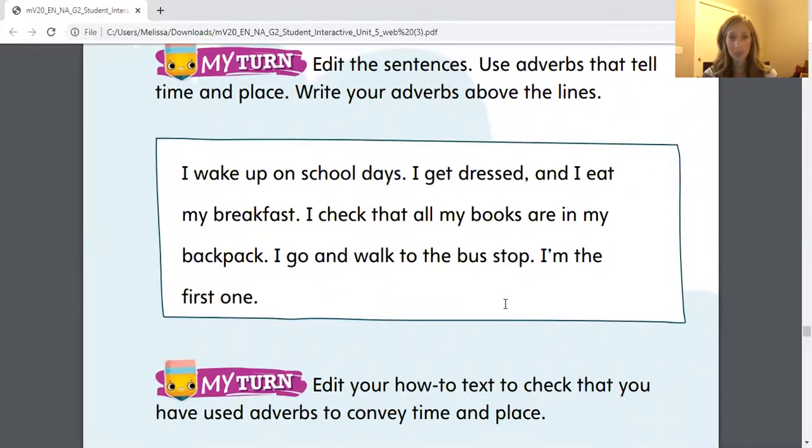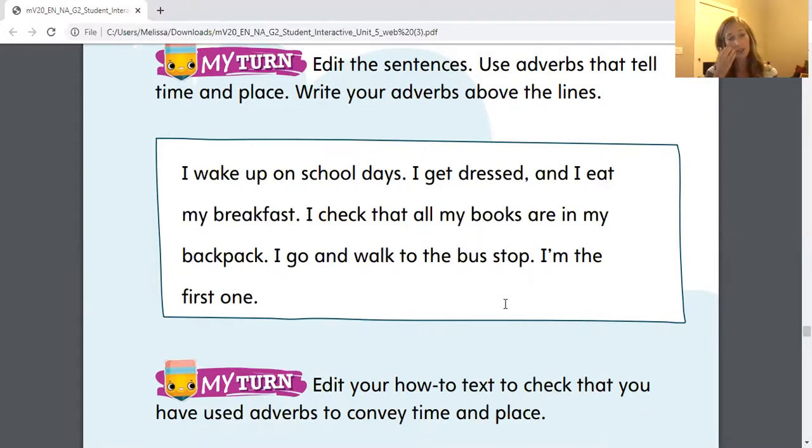I wake up on school days. I get dressed and I eat my breakfast. I check that all my books are in my backpack. I go and walk to the bus stop. I'm the first one. Okay, so I need adverbs that tell me more about when this is taking place and where this is taking place.